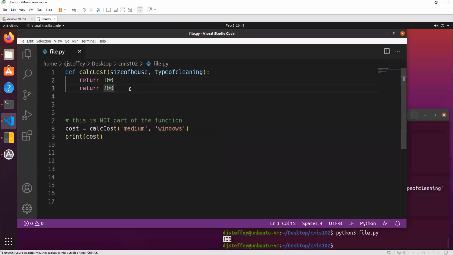The reason is, whenever your code is running, as soon as it gets to the first return statement, that's the end of it. That function stops and it goes back to where it left off. So it never gets to this other return statement. So that's how you can have multiple return statements, but only one of them will ever happen.